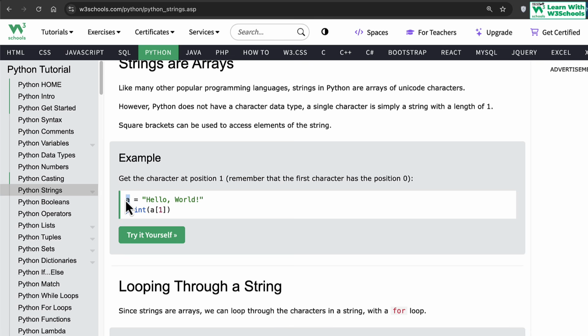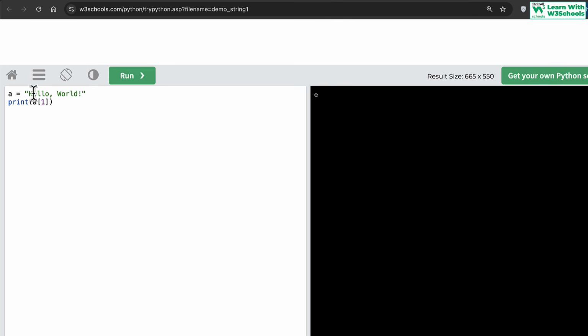An array can have multiple values within a single variable. The only difference between a string and a pure array is that in an array you need to use comma separated values, but with a string you don't; you just use a normal string and it is treated that way.